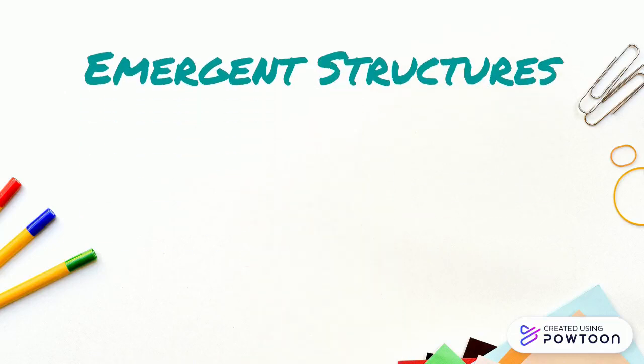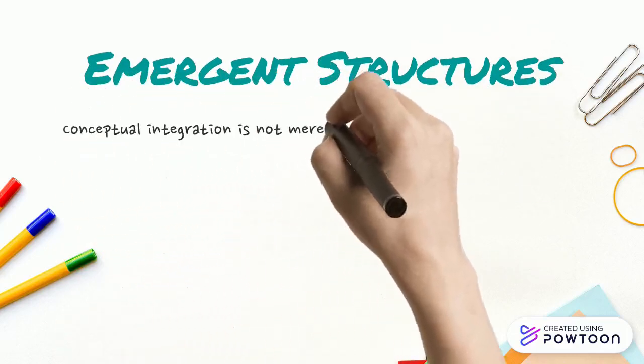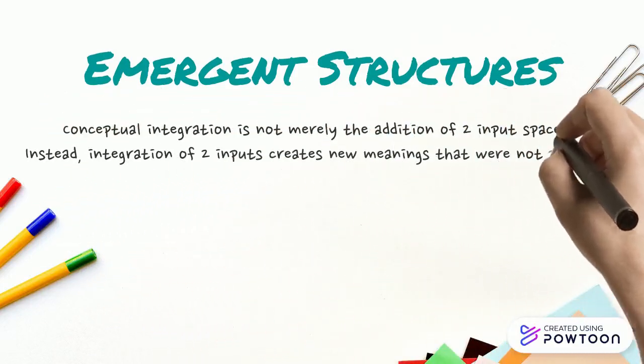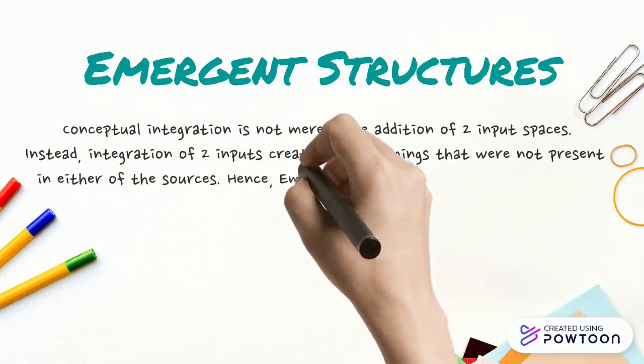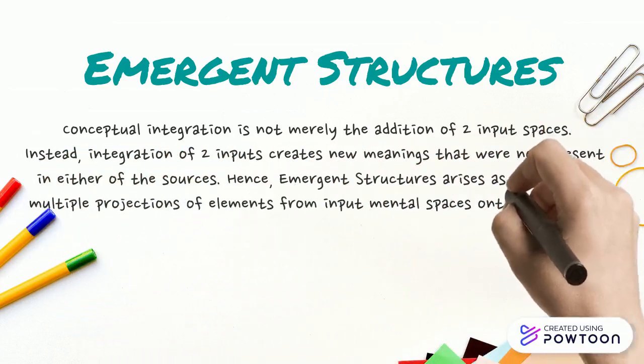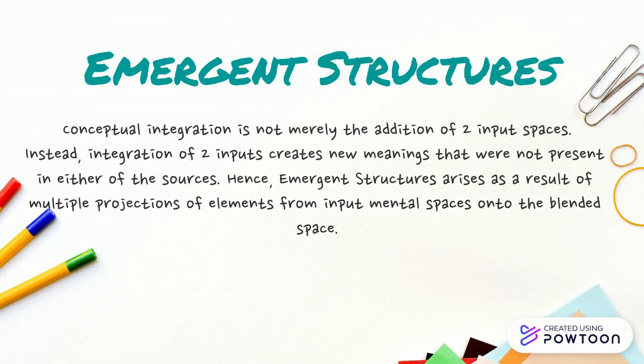What are emergent structures? Conceptual integration is not merely the addition of two input spaces. Instead, integration of two inputs creates a new meaning that was not present in either of the sources. Hence, emergent structures arise as a result of multiple projections of elements from input mental spaces onto the blended space. Now let's see its application and see how it explains the surgeon-butcher example.